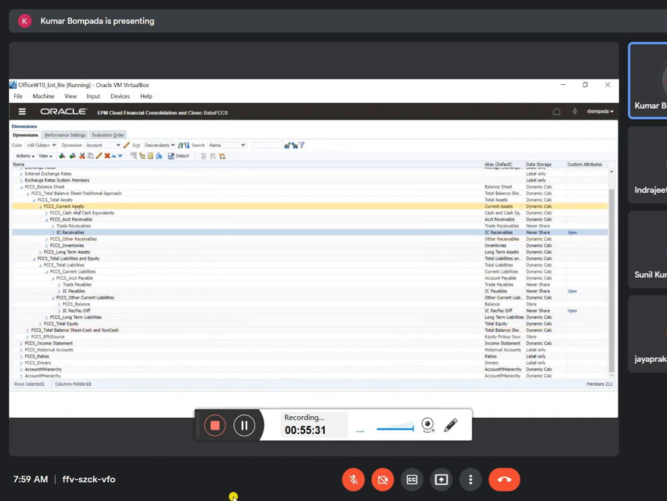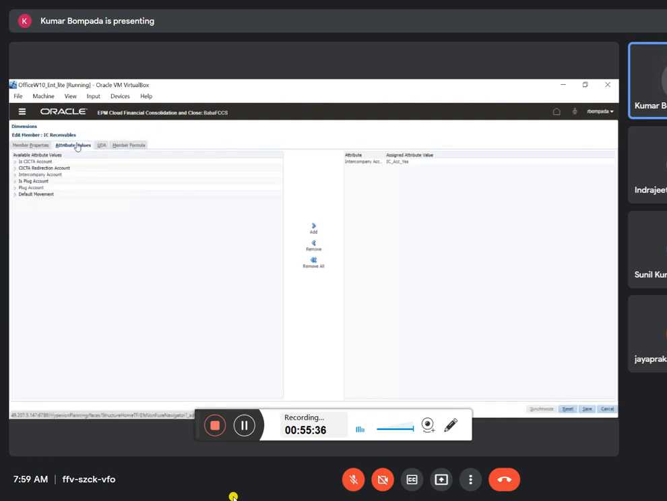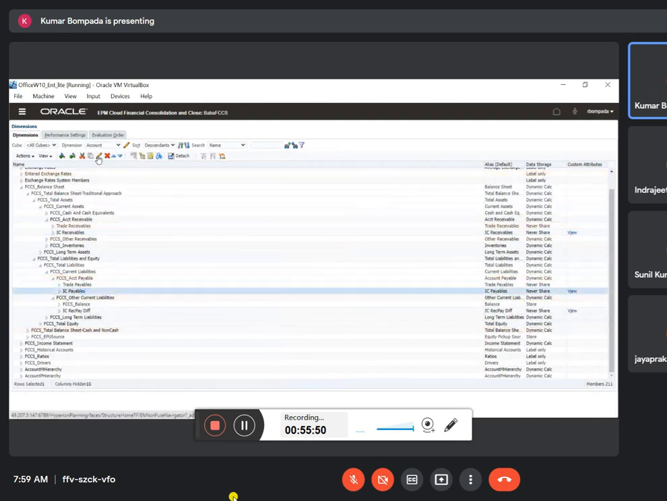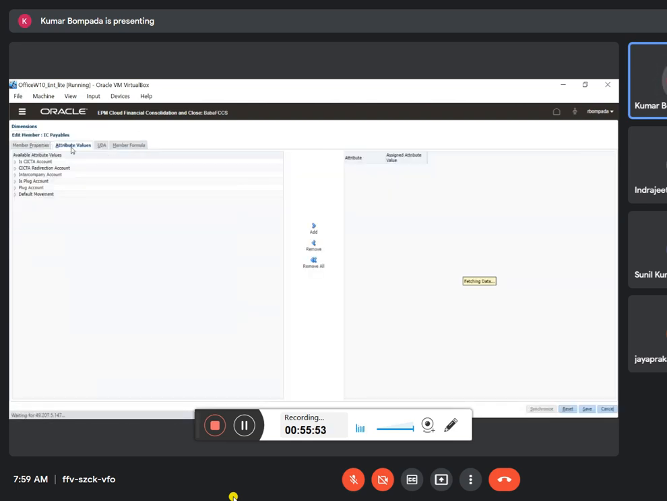Perfect. Now see. Now edit this IC receivables and go to attribute values and expand this plug account. You will see the plug account. Synchronize. See? That's it. Save. The same thing we'll do for IC payables also. Click here, attribute values, expand plug account. Yes, select this plug account. So we have to put is intercompany yes and plug account, right? Plug account. That's it. Save.